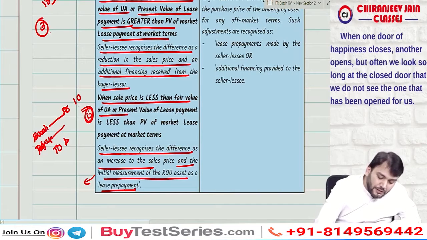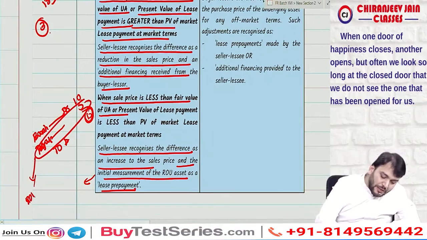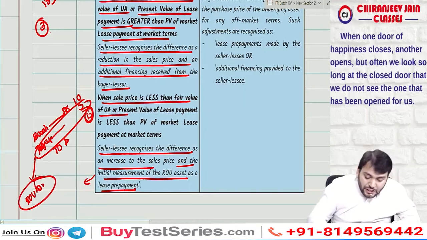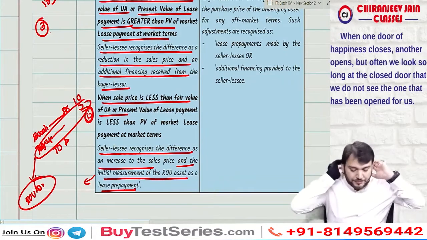Prepayment, that is what? 5 lakh. And this prepayment will be added to the ROU asset. So this will be considered as the initial measurement of ROU asset as a lease prepayment. Understood this point?